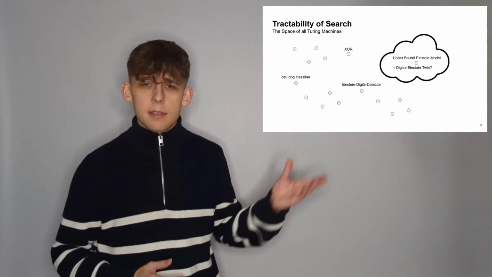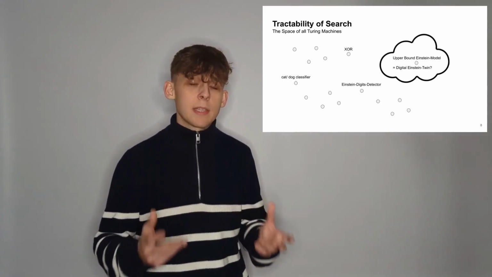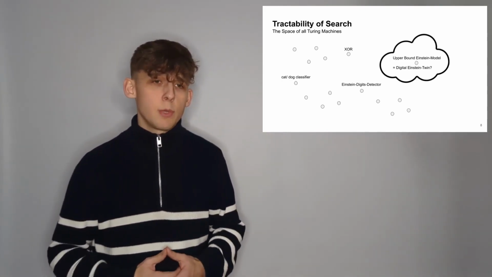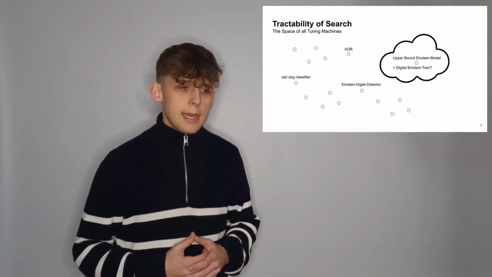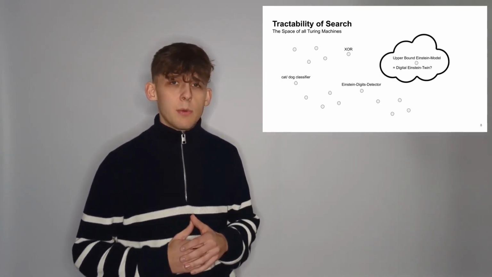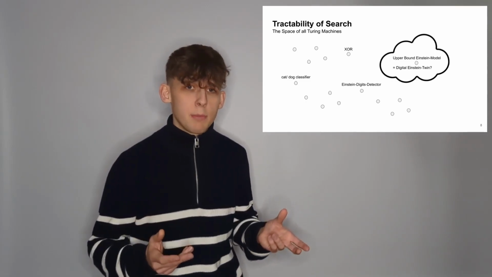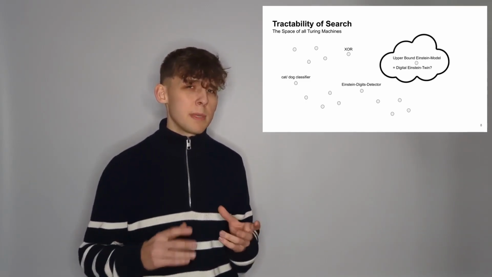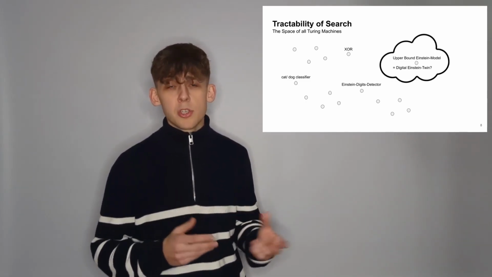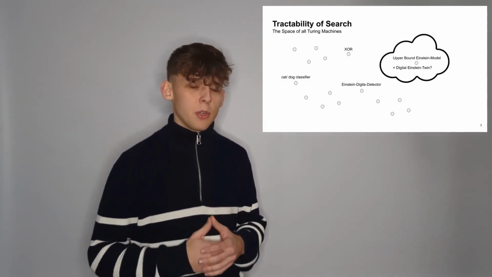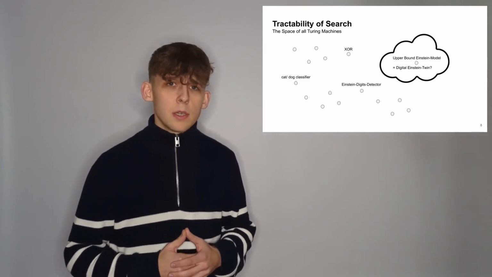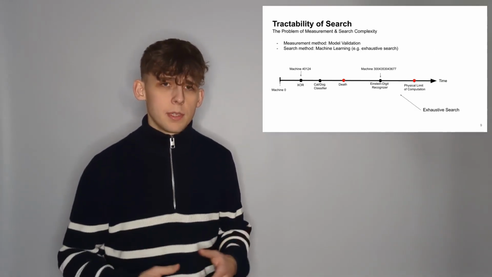And we can look at the search space, or the space of all possible Turing machines, in which all machines lie that could help to automate tasks. And we know that in this space, there will be this upper bound Einstein model. We don't know where, but there will be some upper bound, and it might be the digital twin. So what we need to do is find that model. And in order to do that, we start a search.